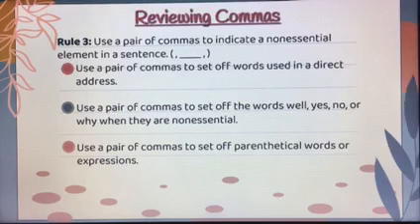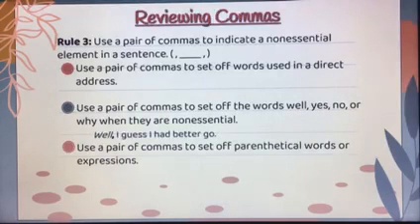Okay. Use a pair of commas to set off the words well, yes, no, or why when they are non-essential. So this is when they're not part of the grammatical structure of the sentence. You need a pair of commas to separate them from the rest of the sentence. For example, "Well, I guess I had better go."